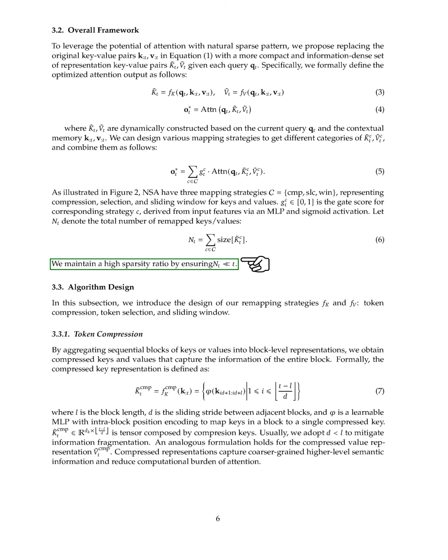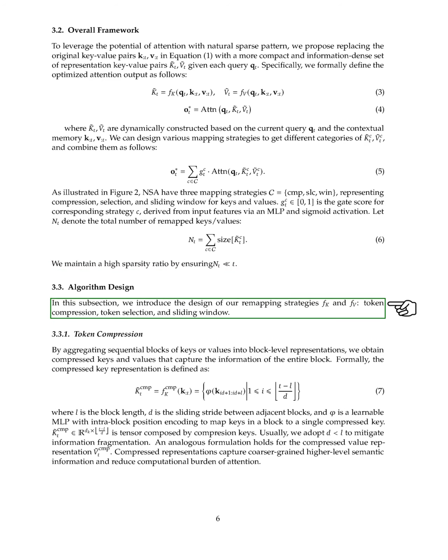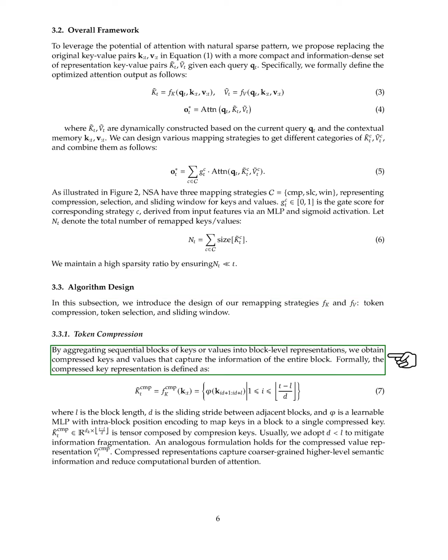Section: Algorithm Design. In this section, we present the design of our remapping strategies, which include token compression, token selection, and a sliding window approach. For token compression, we combine sequential blocks of keys or values into block-level representations. This allows us to create compressed keys and values that summarize the entire block's information.